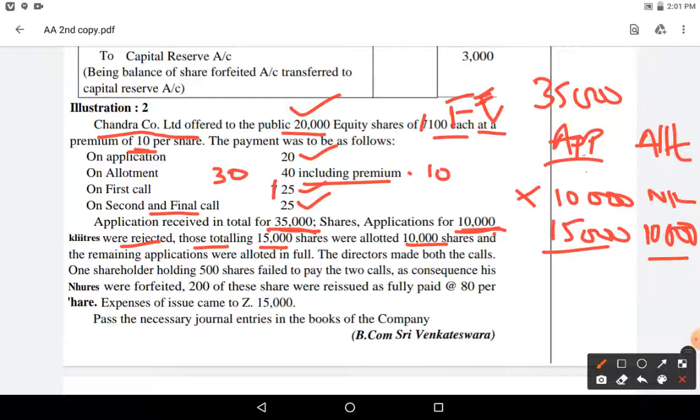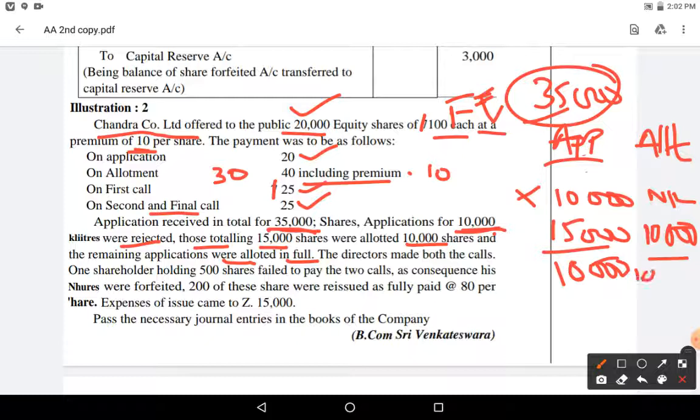The remaining applications were allotted in full. Means how much remaining? Out of 35, 10 rejected, 15 allotted, so 35 minus 10 minus 15, 10,000 remaining.